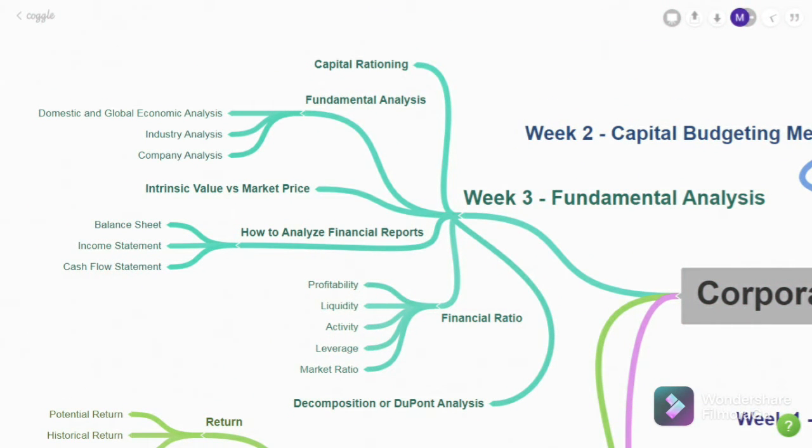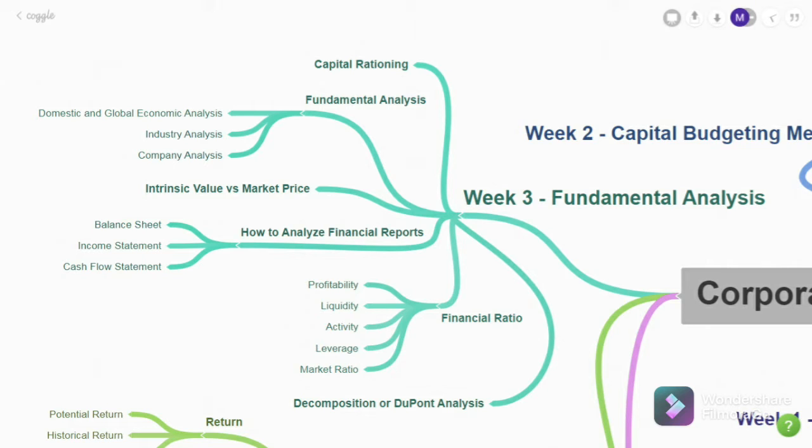Now into the third week, we learned and were introduced into fundamental analysis. So what we learned first is about capital rationing, and then we are introduced about the fundamental analysis and what kind of analysis that could be done. First is about domestic and global economic analysis, the next is industry analysis, and the third is the company analysis.